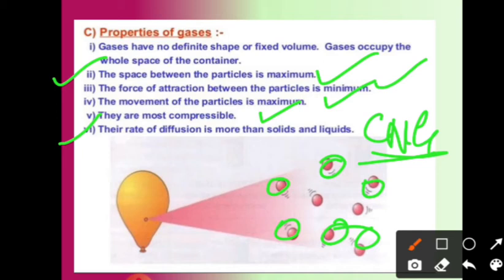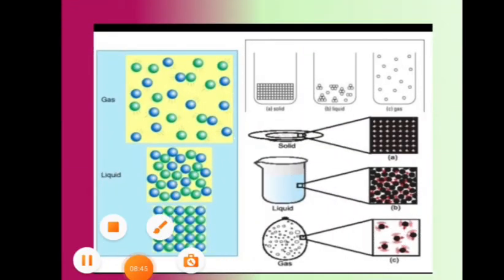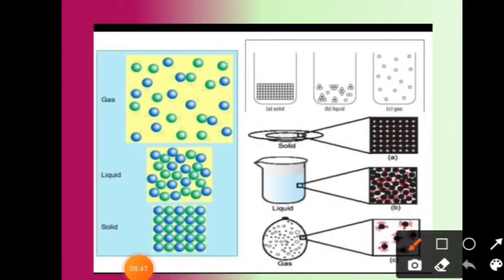So what happens? The matter is intermixing with each other. So as compared to solids and liquids, the rate of diffusion is more. Now dear students, you can see in one image how the particles are attached with each other.